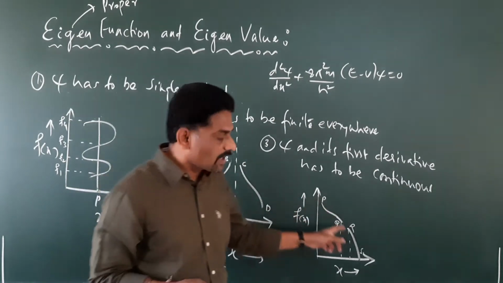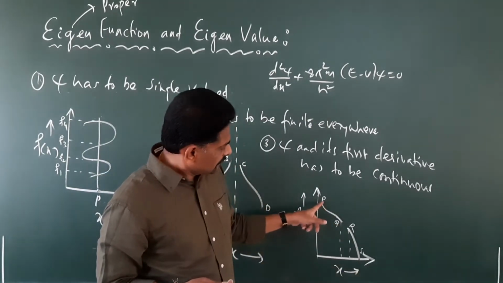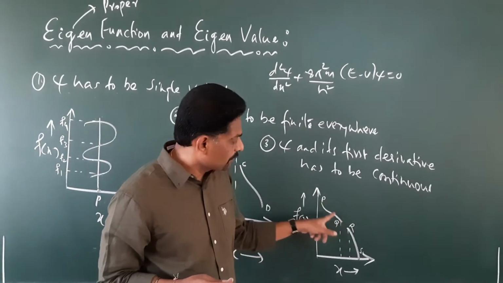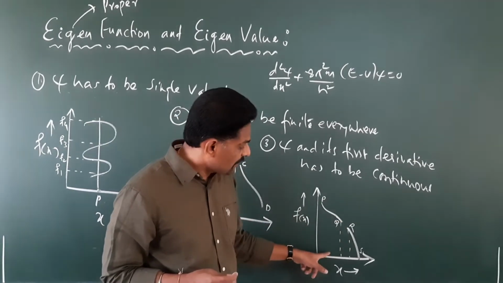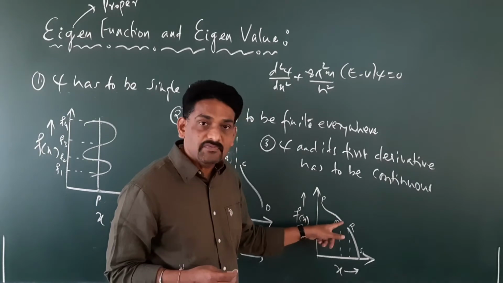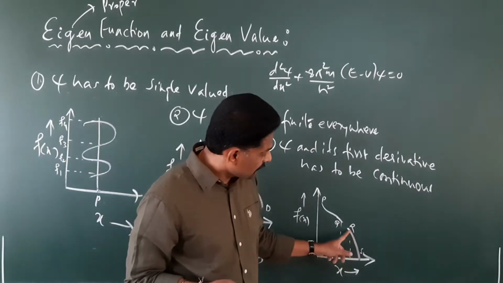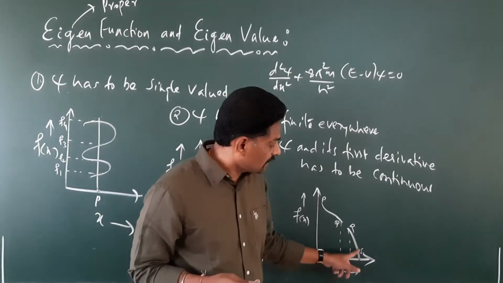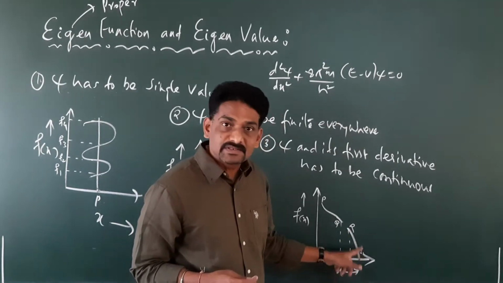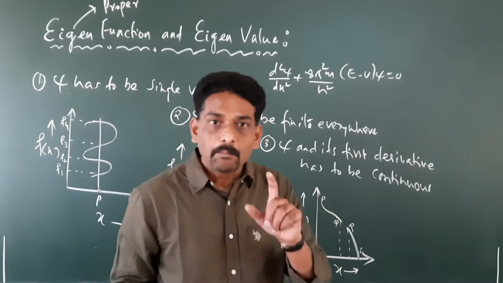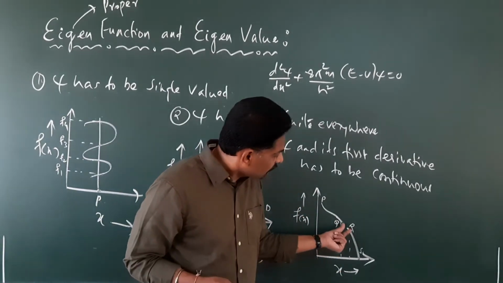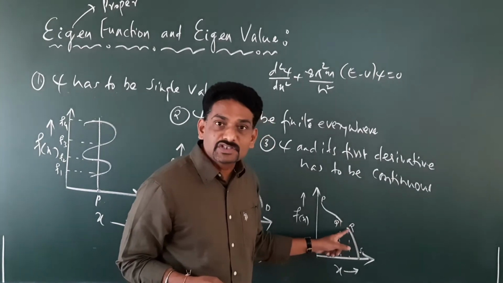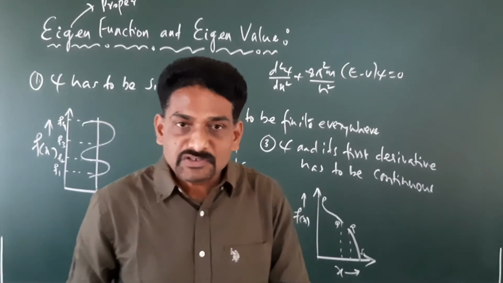If you observe this graph, from P to Q the graph is continuous, which means for every value of x there is a value of f of x. Again, from R to S the graph is continuous. But in the interval from Q to R the function is discontinuous.